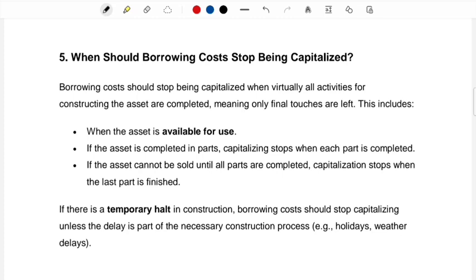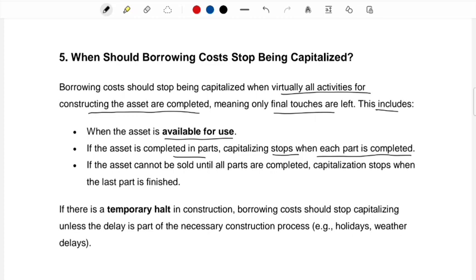Borrowing cost should stop being capitalized when virtually all activities for constructing the asset are completed. As soon as completed, stop capitalizing. All right, meaning only final touches are left. These include when the asset is available for use, so it is now already available for use sitting in your warehouse or any storage facility. If the asset is completed in parts, capitalizing stops when each part is completed.